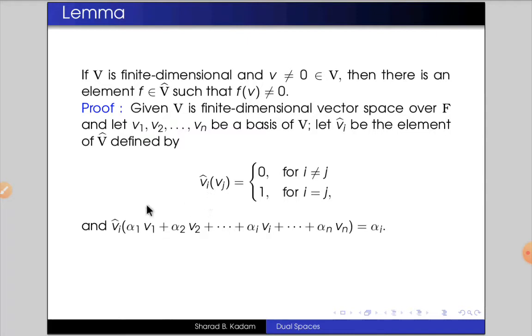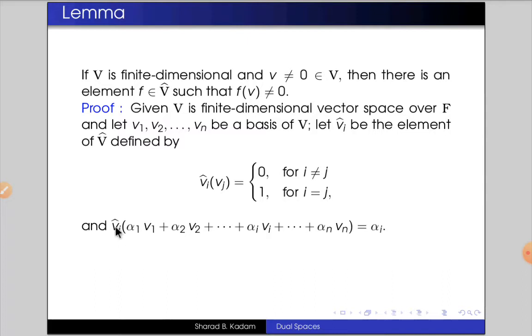And we know that V is a finite dimensional vector space, and its basis vectors are v1, v2, vn. Then any element v in the vector space V can be written as a linear combination of v1, v2, vn.